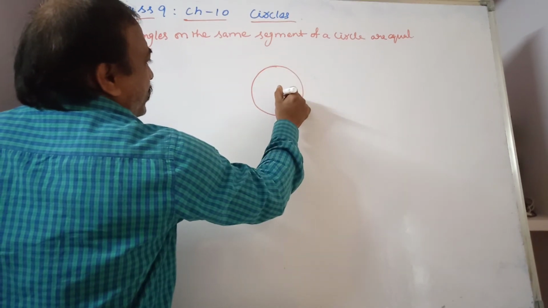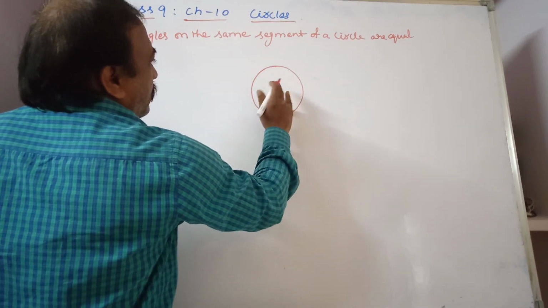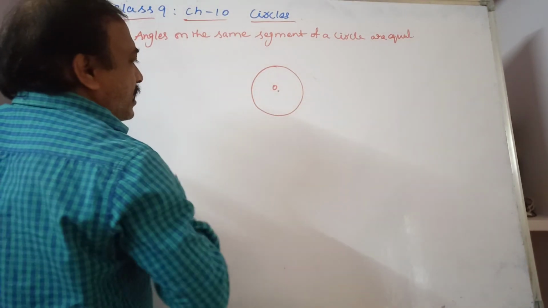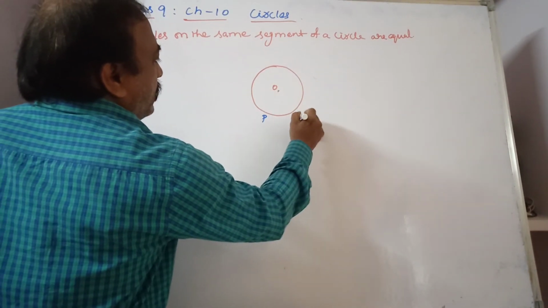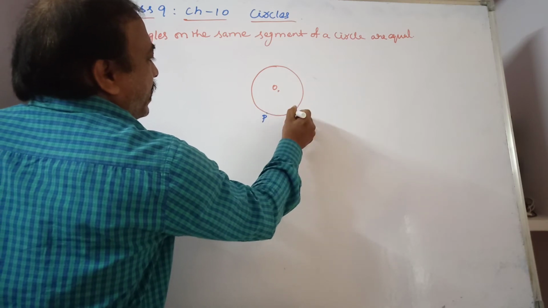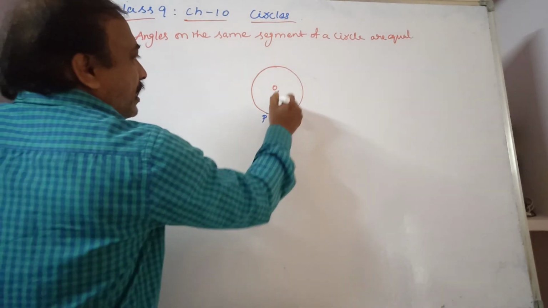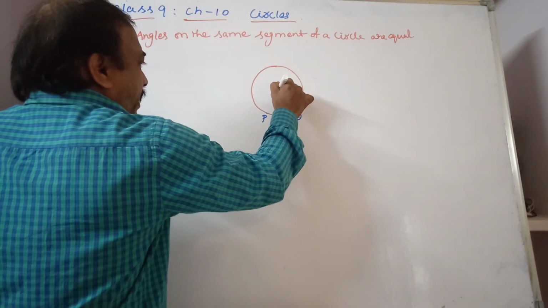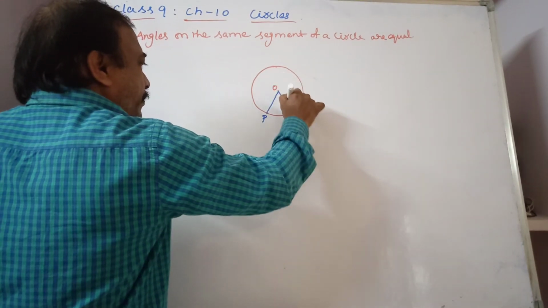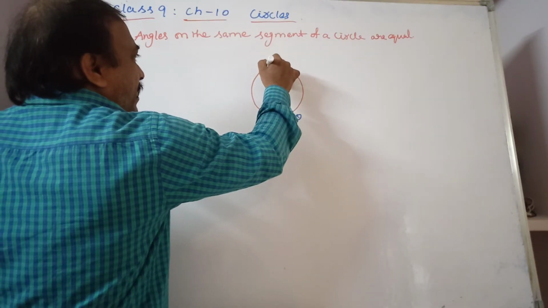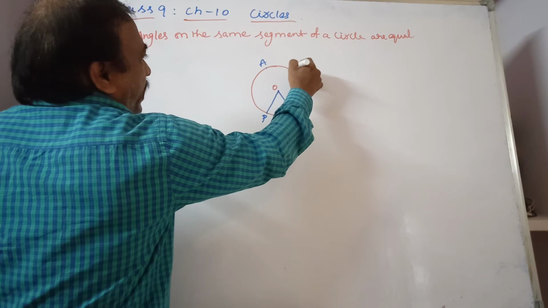This is the center of the circle, O. So for PQ we are taking an arc, with a point over here and a point over here. The angle made by this arc at the center is the center angle. Now if we take any point over here, this is a point A and a point B.